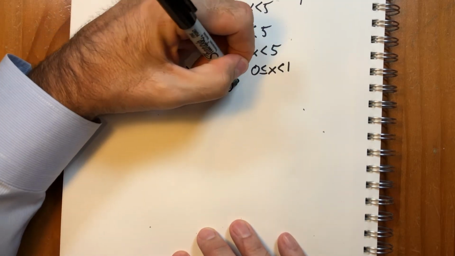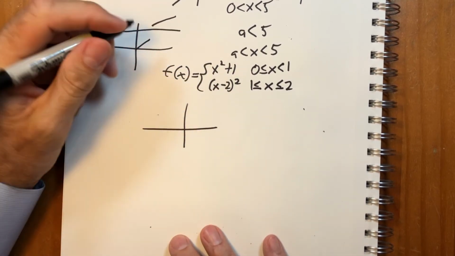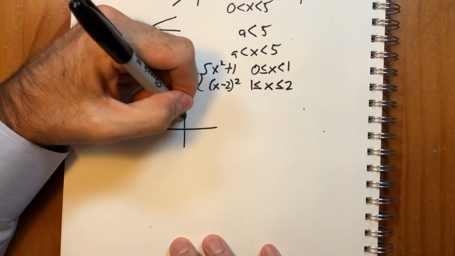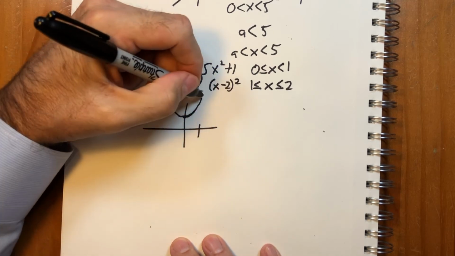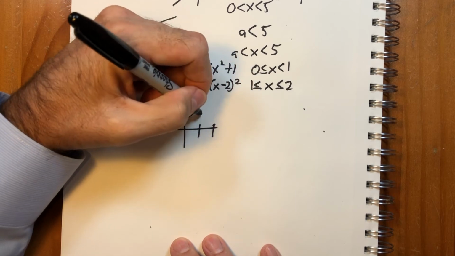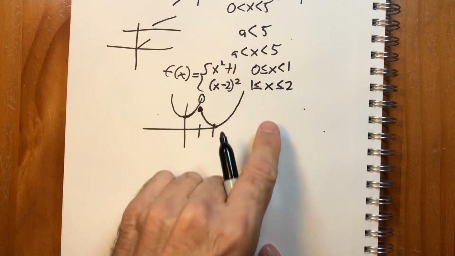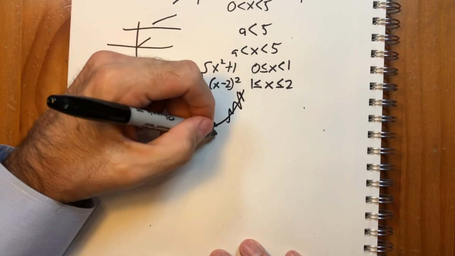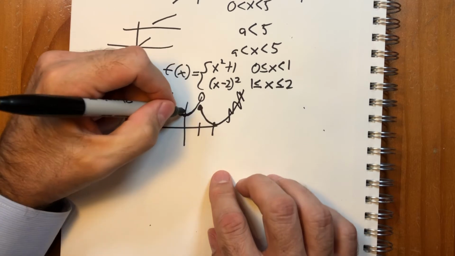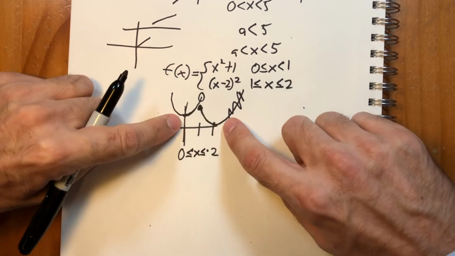If we look at a function like this, x squared plus 1 is the parabola moved up 1, but it stops before 1. And then this one moves the parabola over 2, so it's kind of going like this. And it's closed on 1 here. Oh, I'm sorry, this isn't here, because we're only going to 2. So the function is from 0 to 2, right? So this is over a closed interval.